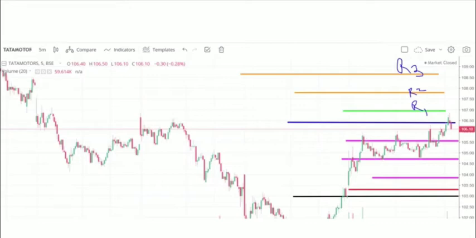And also I'm choosing the resistance levels, which is the previous day high, that is 107. The 107 rupees is the highest high for the Friday market. So I'm choosing 107, and based on that I'm choosing the second resistance, which is 107.70, and the third level is 108.55. So these are the three resistance levels.